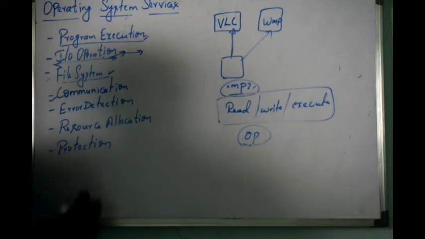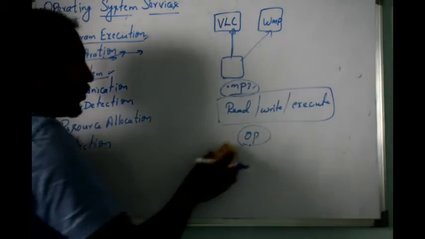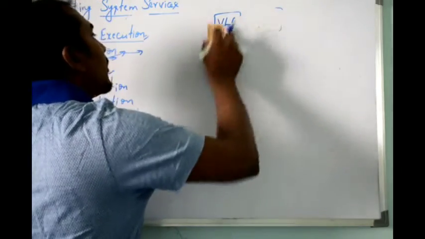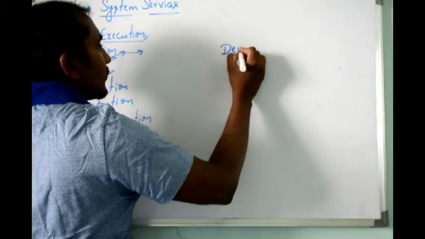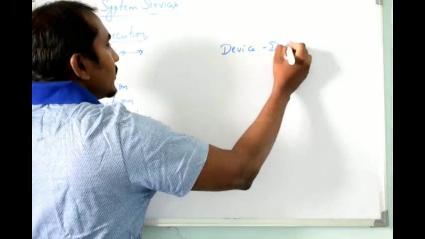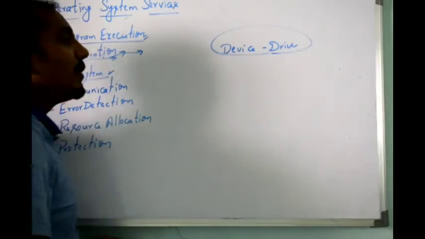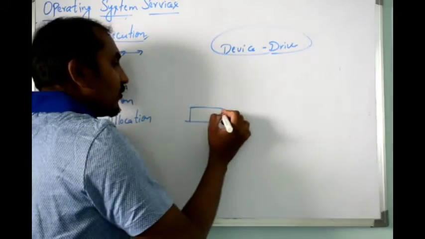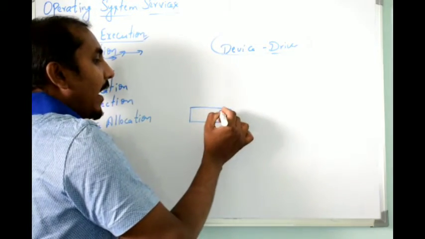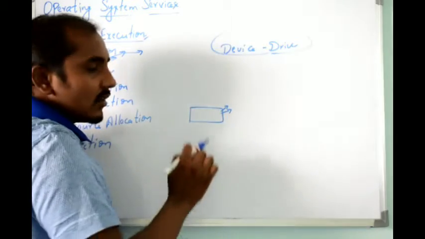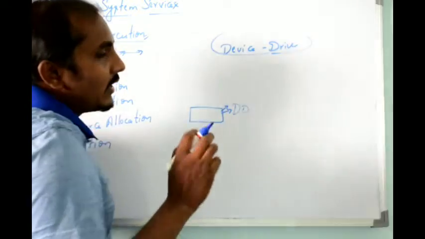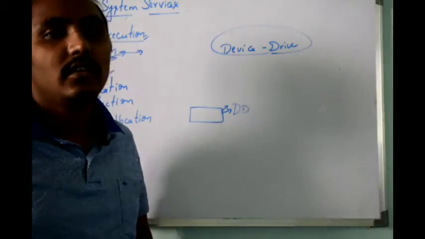And then coming to communication. Communication is, we have many devices connected to your computer. For each and every device we'll have something called device drivers. Device drivers are the software which will be directly accessing the devices. In the sense, if I have a keyboard, we'll have some set of programs that will be accessing each and every piece of information present in the keyboard, which are your keyboard drivers. Similarly, for the mouse also, for any kind of hardware device, we'll have some set of software which will be accessing the devices separately.